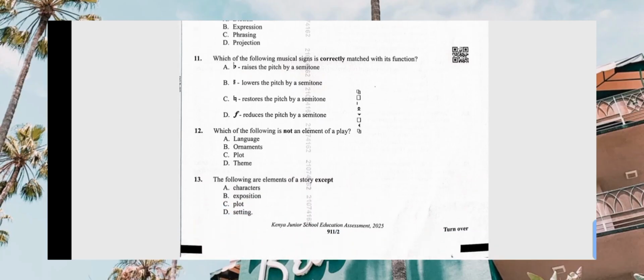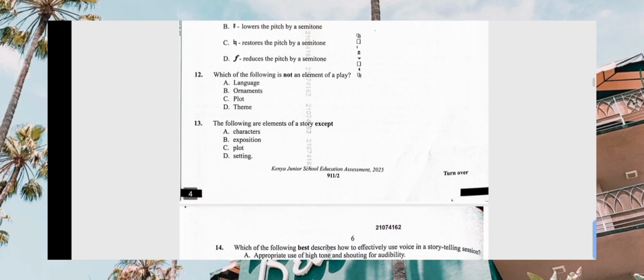Which of the following musical signs is correctly matched with its function? B is flat lowers, sharp raises by half. Then the next C is accidental, restores the pitch by a semitone. Then F, that one is for forte, reduces the pitch by the semitone. So the correct one is C, accidental restores the pitch by the semitone which is raised or flattened.